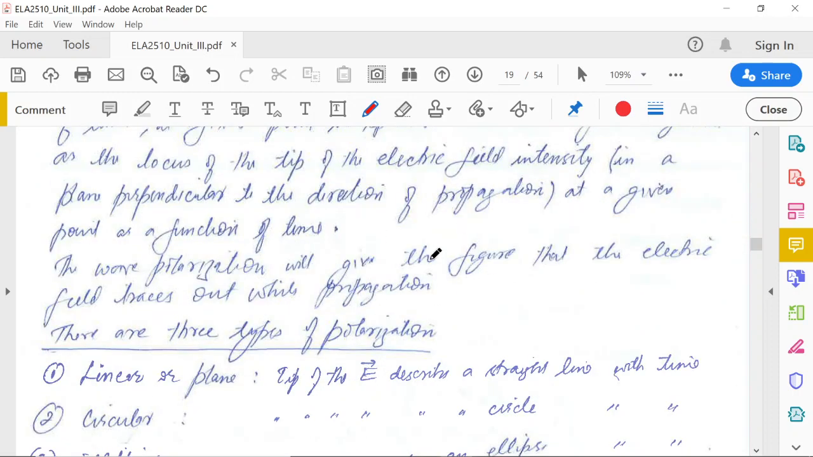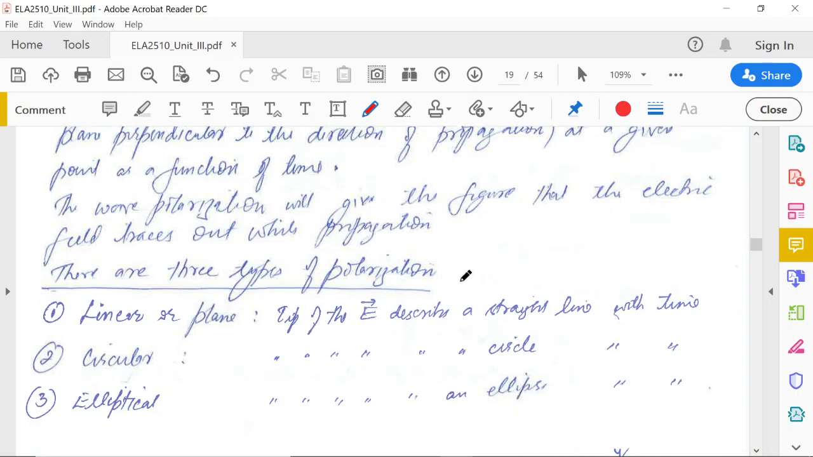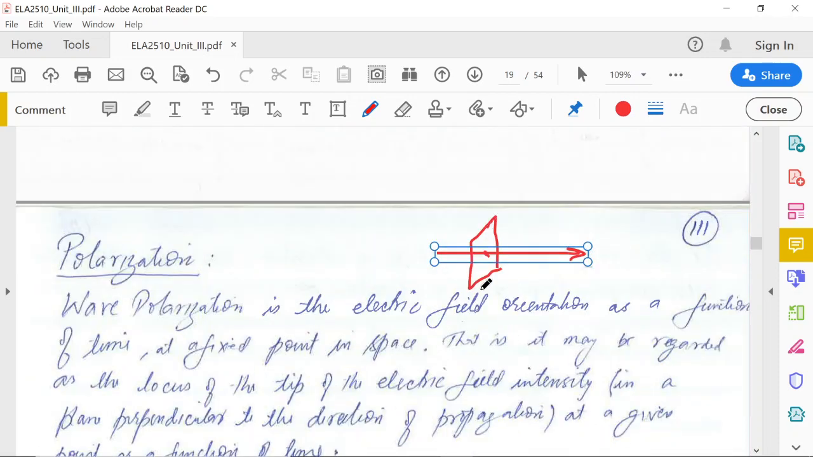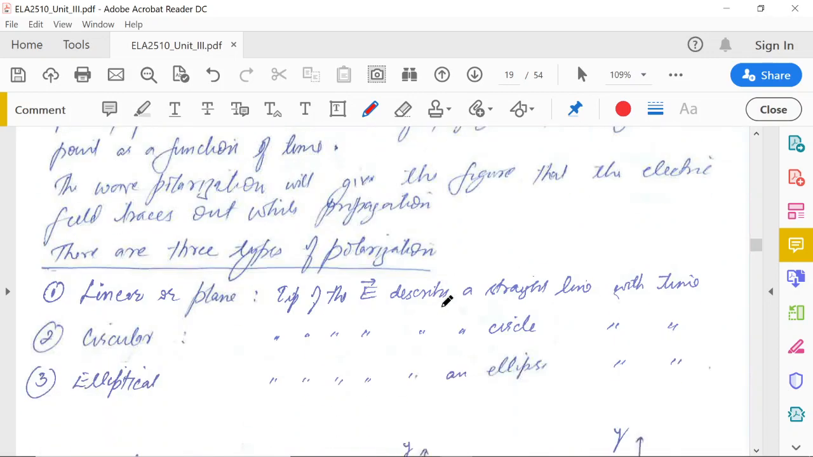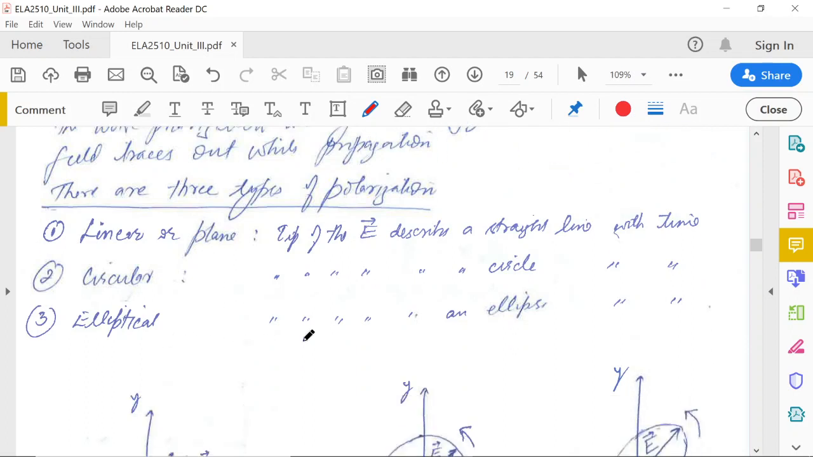So based on these figures, we have categorized the polarization into three types. One is called linear or plane. That is, the tip of the electric field describes a straight line with time. So if the electric field is varying in a straight line, for example here or in this direction, then it is called a linearly polarized wave. Similarly, we can have a circular one. If the tip makes the figure of a circle, then it is called circularly polarized. That is, the tip of the electric field describes a circle with time. Similarly, we have the elliptical. The tip of the E describes an ellipse with time.